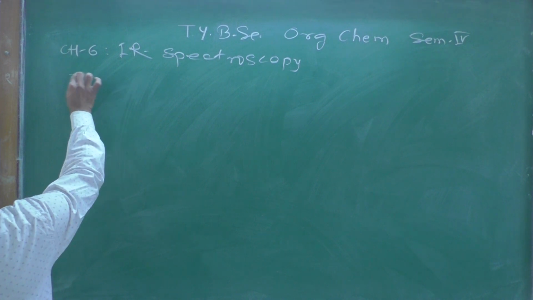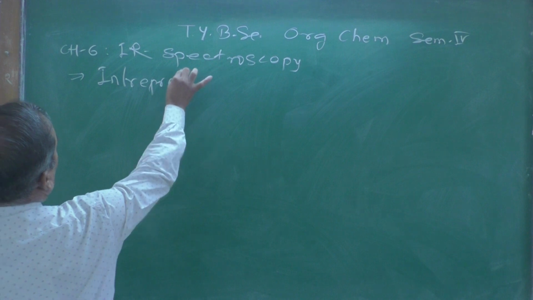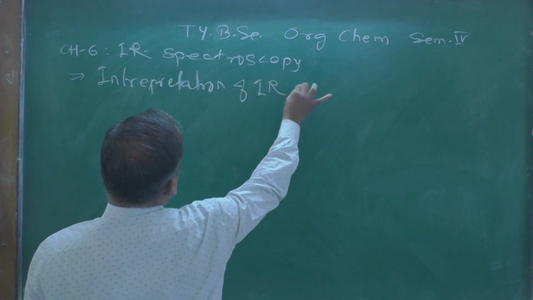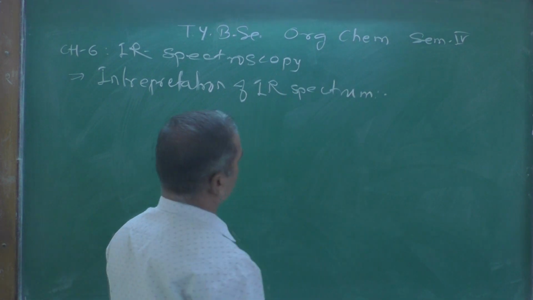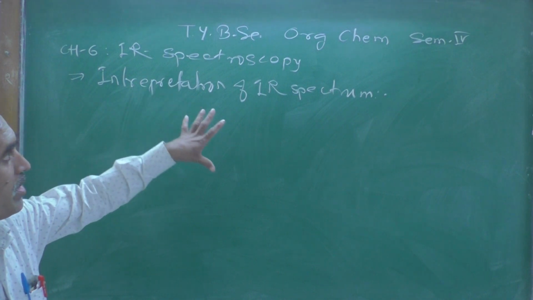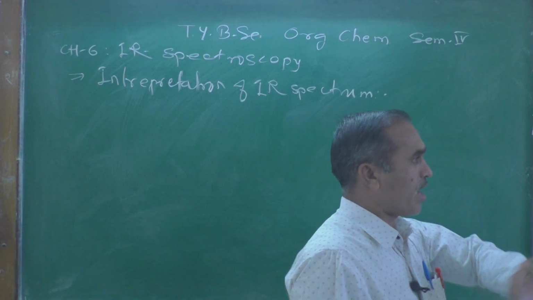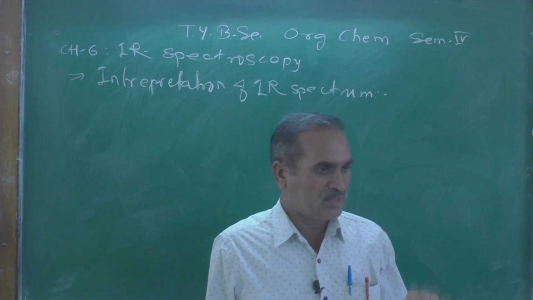Today we are going to discuss interpretation of the IR spectrum. Interpretation of the IR spectrum means how you can analyze the spectrum.